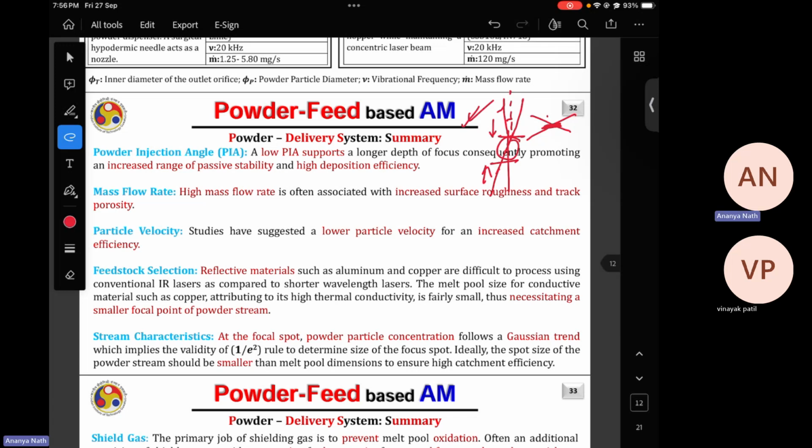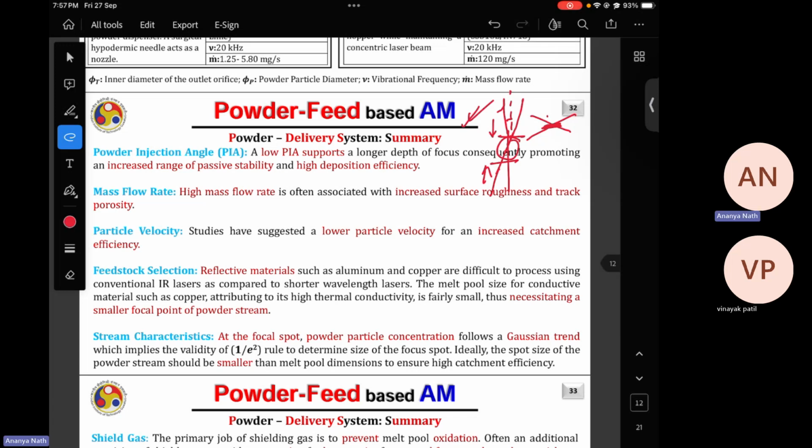Then feedstock selection. Obviously, if you are going with copper or aluminum, these are highly reflective materials. This will not get melted very easily. You have to go for very high power in the case of aluminium. I can tell you because I'm working with aluminium. You have to go with very high laser power and a low scan speed.